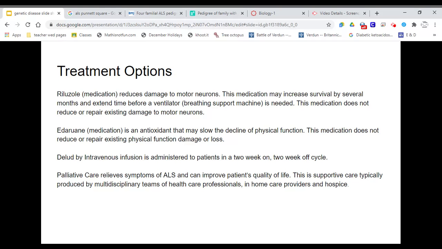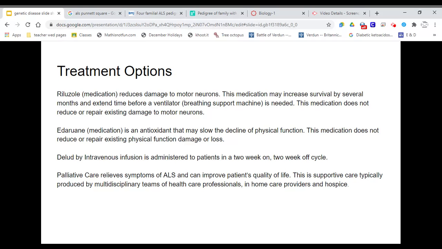And Radicava is another medication. It's an antioxidant that may slow the decline of physical function. The medication does not, however, reduce or repair the existing damage that has been done. It's delivered by intravenous infusions and is administered to patients in 2-week on, 2-week off cycles.